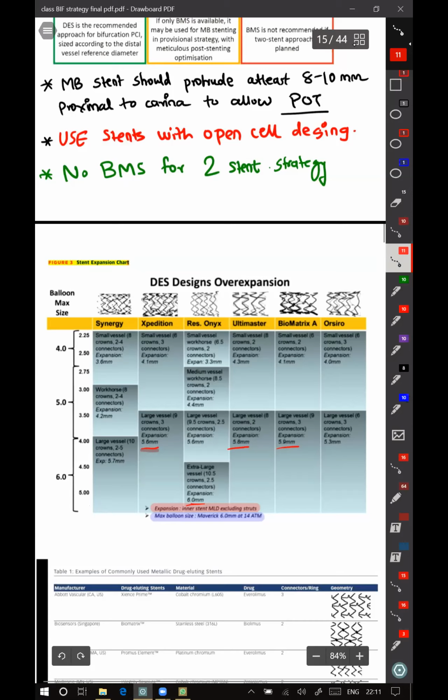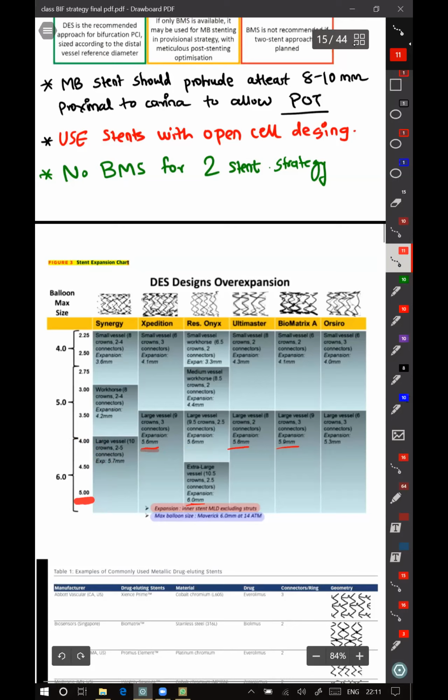The largest stents, usually 4 to 5, are what we use in LMC bifurcation especially. If any of these stents is inflated with a 6 mm non-compliant balloon at 14 atmospheres, these are the values given according to bench testing to which they can be expanded maximally.